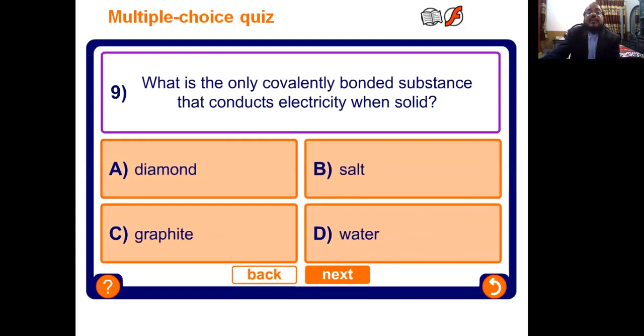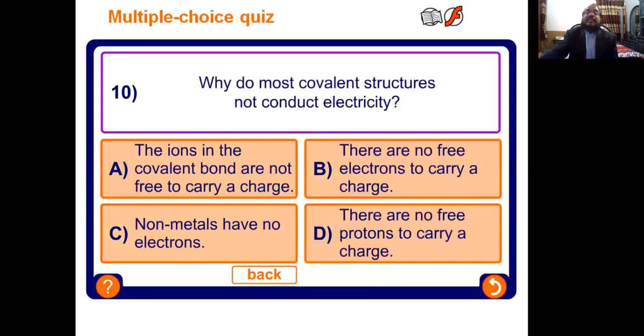Which is the only covalent bonding substance that can conduct electricity when solid? Is it diamond? Can it conduct electricity? No. We know that diamond cannot conduct electricity. Then what about water? No, pure water cannot conduct electricity. What about NaCl? No, salt or ionic compounds cannot conduct electricity when solid, but they can conduct electricity in molten form, in ionic form. But in element form, graphite can conduct electricity.